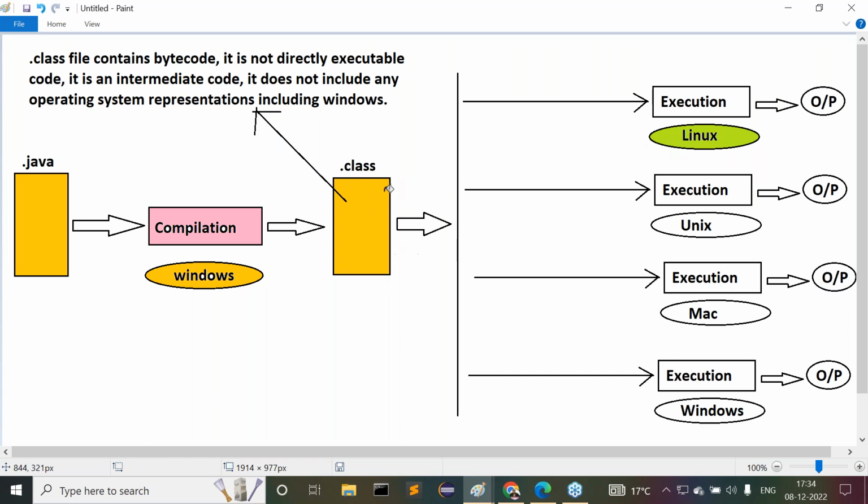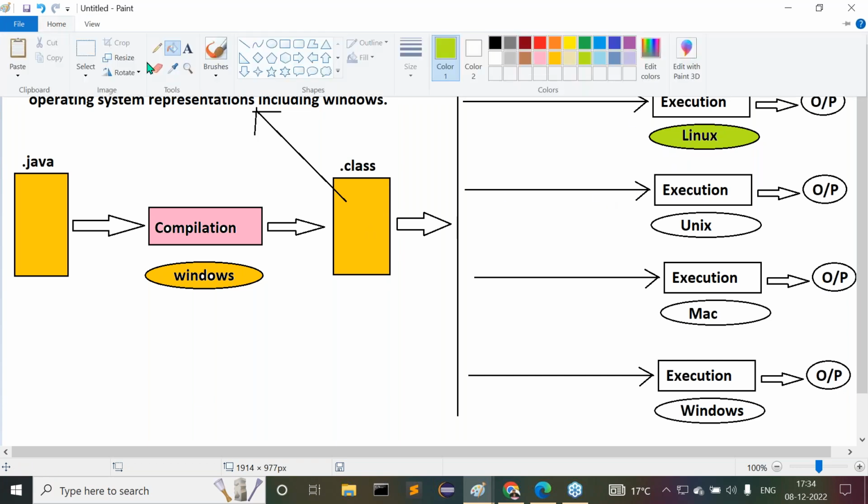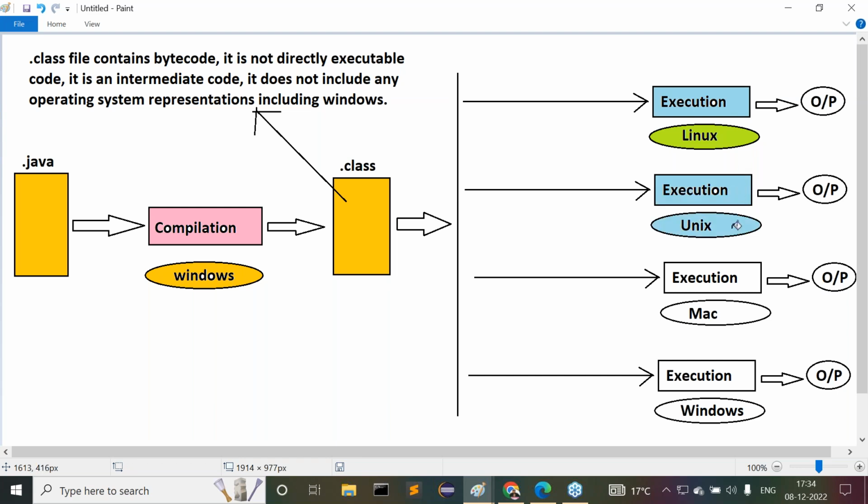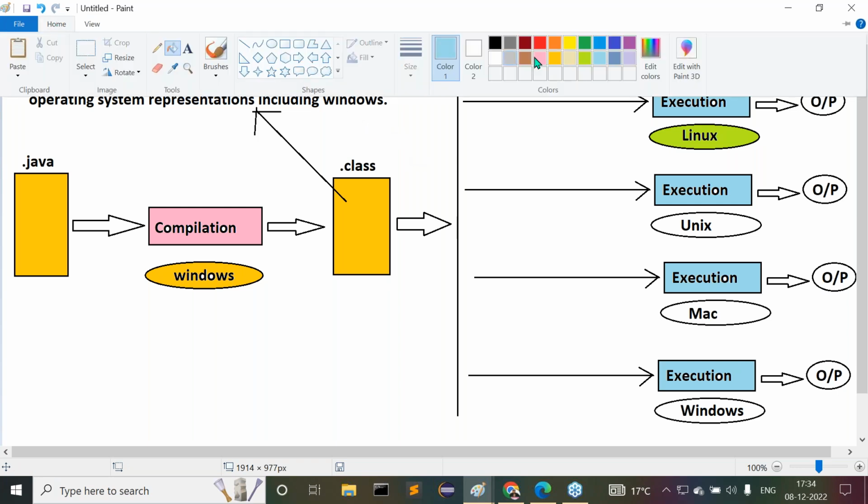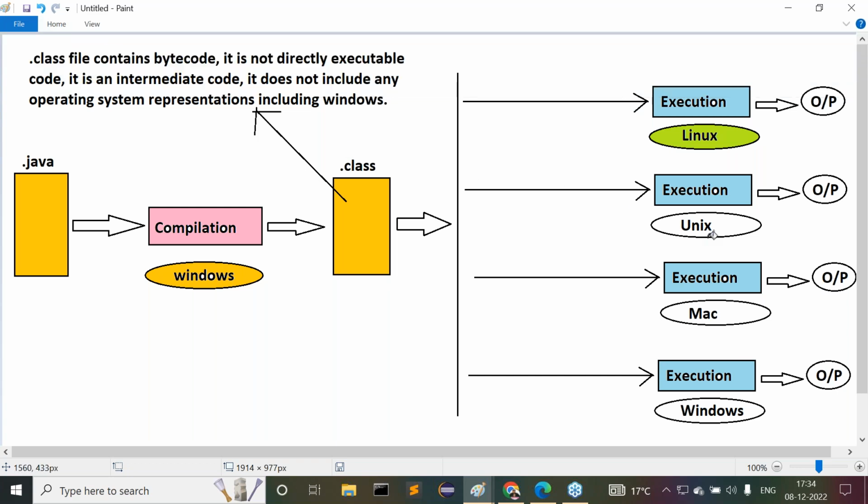This is a twist. If we want to execute any bytecode on Linux operating system, what do we require here? Linux representations. Okay, leave this one. Next point: if we want to execute our bytecode on Unix operating system, it needs Unix representations. Neutral bytecode is not sufficient. To execute this bytecode on any operating system, that operating system's representations are required.